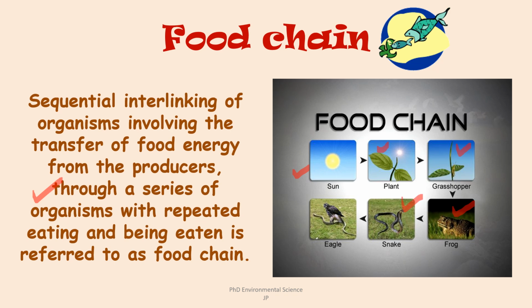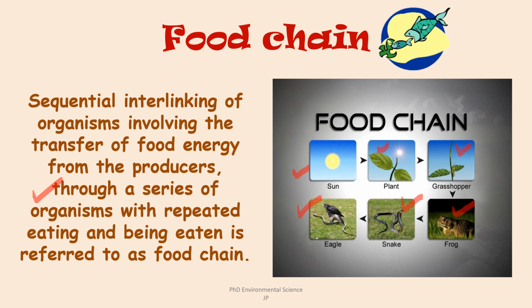It preys on the frog, transferring energy from the secondary consumer to the tertiary consumer. Eagle, it is a quaternary consumer. Often it is considered as a top predator. It eats the snake, transferring energy from the tertiary consumer to the quaternary consumer.